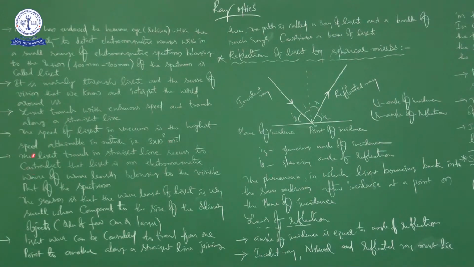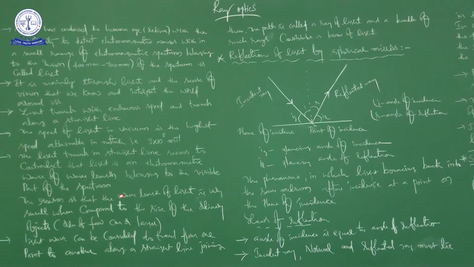Okay. Next, the light travels in a straight line seems to contradict that light is an electromagnetic wave of wavelength belonging to the visible part of the spectrum, right? I will repeat once again. This is the important point because here we are going to talk about the nature of light. The light travels in a straight line seems to contradict that light is an electromagnetic wave of wavelength belonging to the visible part of the spectrum, that is 400 nanometers to 700 nanometers.